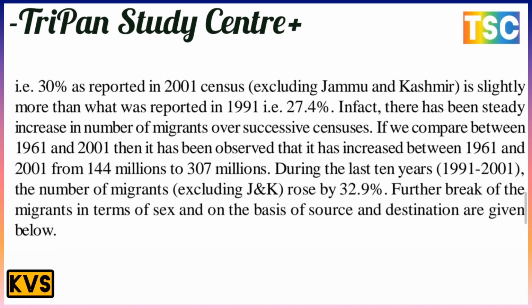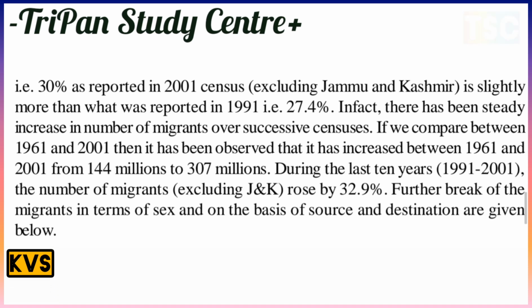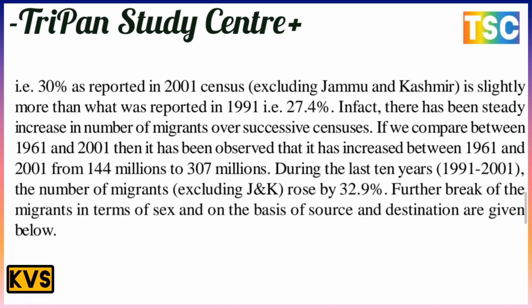This is an important point: in 2001 it was 307 million, up from 144 million. During the last ten years, 1991 to 2001, the number of migrants, excluding Jammu and Kashmir, rose by 32.9%. Further breakup of the migrants in terms of sex and on the basis of source or origin is given below.